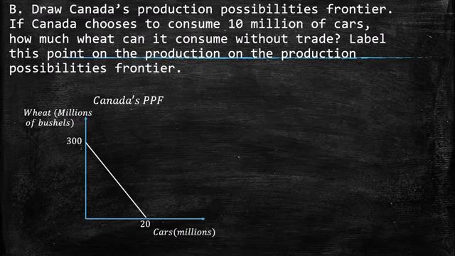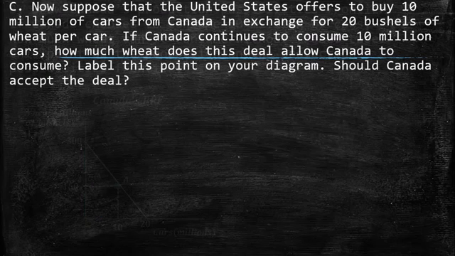So we have here the production possibilities frontier. If Canada chooses to consume 10 million cars, it's going to be 20 divided by 2 is 10, and 300 divided by 2 is 150. So this is going to be the point that they're going to consume and produce.